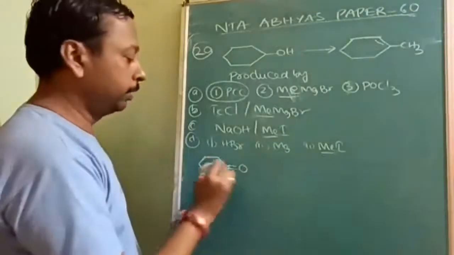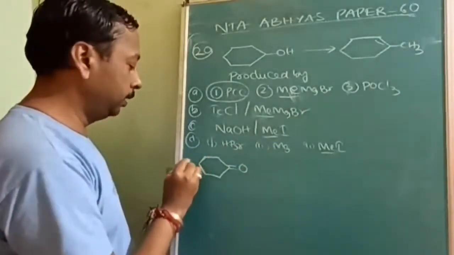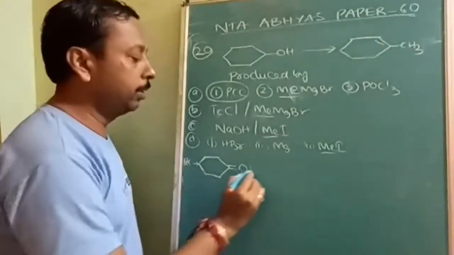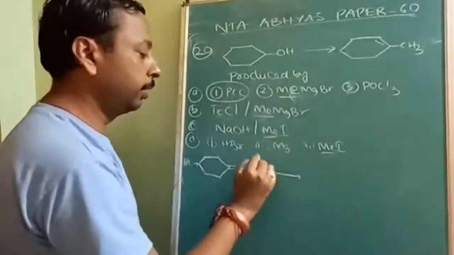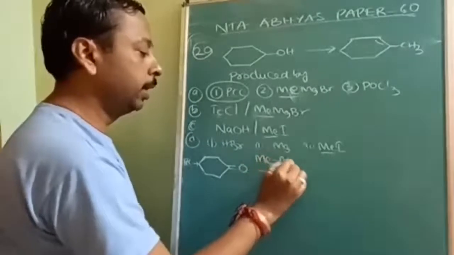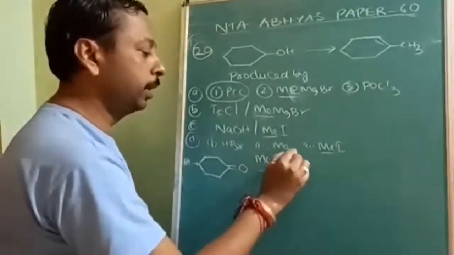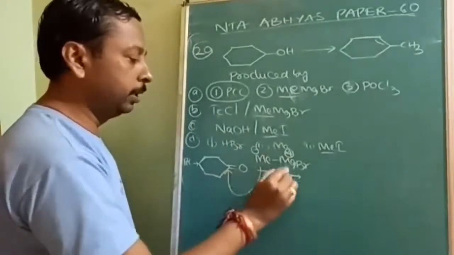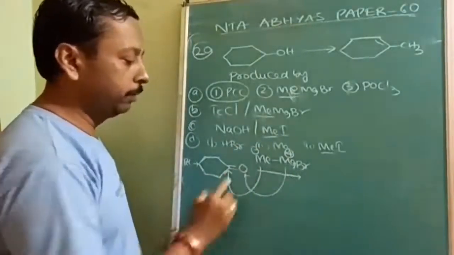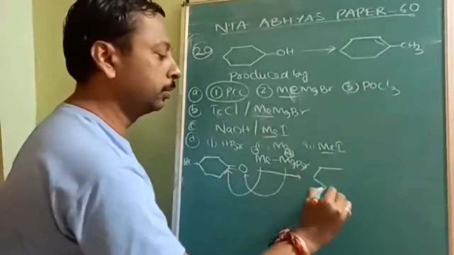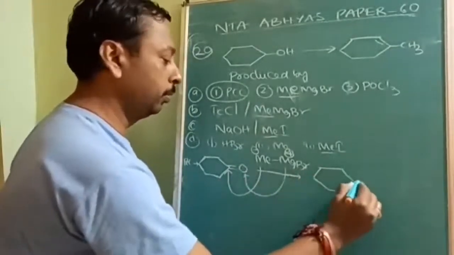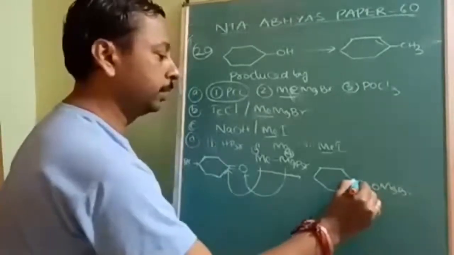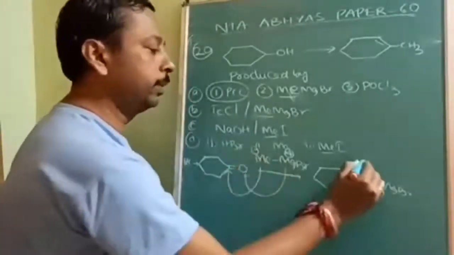First on PCC, pyridinium chlorochromate, a mild oxidant. Once you write it as MeMgBr, MgBr will be plus, Me will be minus. So this will be acting here, and metal being positive, it will attach to oxygen as OMgBr, and at the same time in this carbon it will be a methyl group.